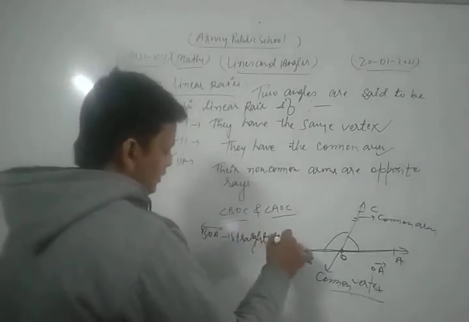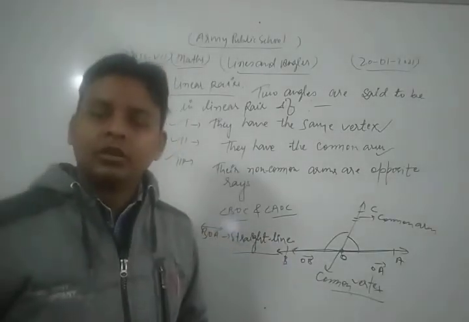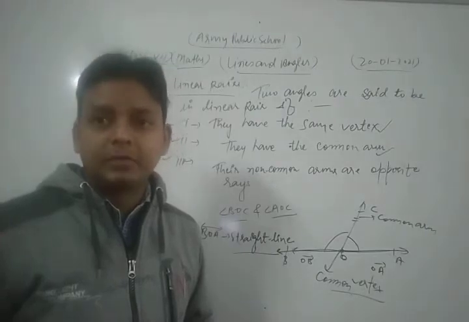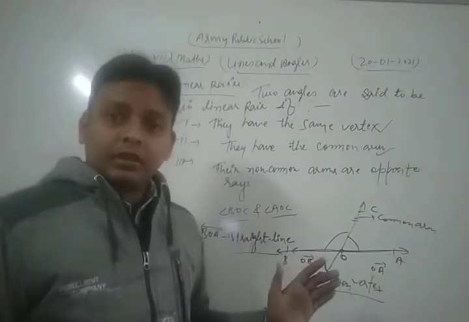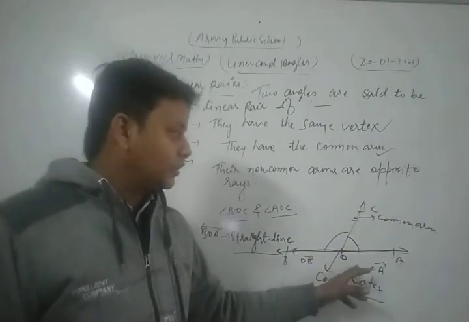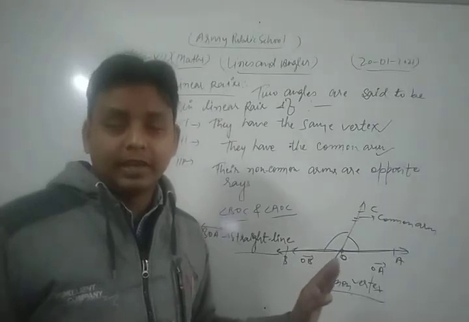A straight line. So they form a what? Thus they form what? A linear pair. Okay, dear students. Now in this way we can say that angle AOC and angle BOC form what? Linear pairs.